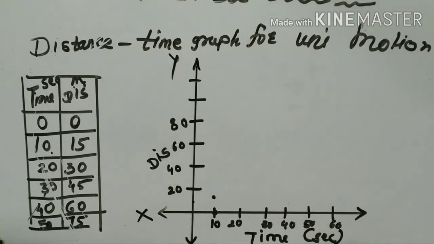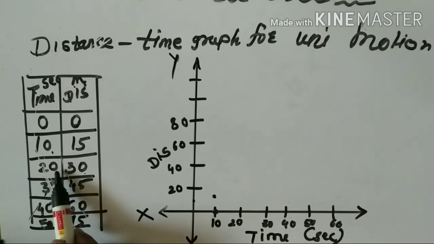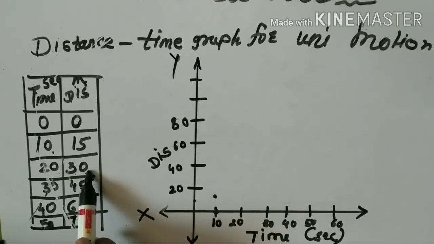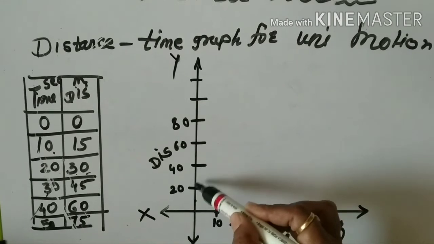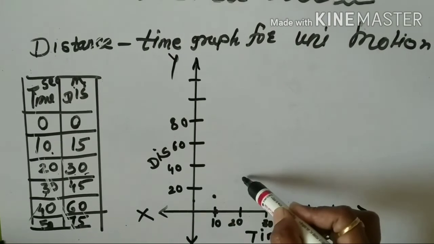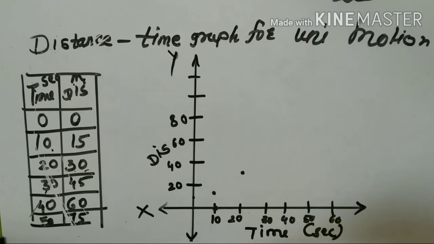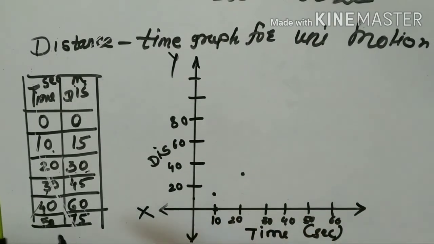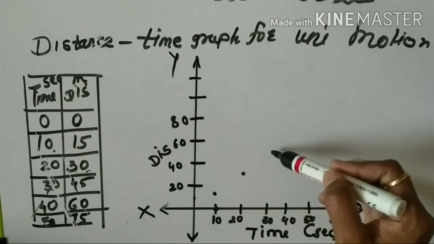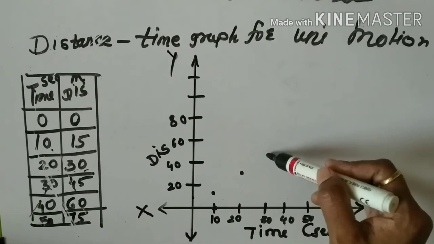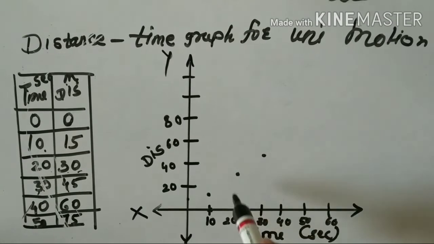Now the second is 20, 30. See here, 20 and then 30 means at 20 seconds it covers a distance of 30 meters. Now 30 means in between 20 and 40, so here is one. Now the third one is 30 to 45: 30 seconds and 45 meters. So 30, and 45 will come here. Now here I have shown only 3 points.